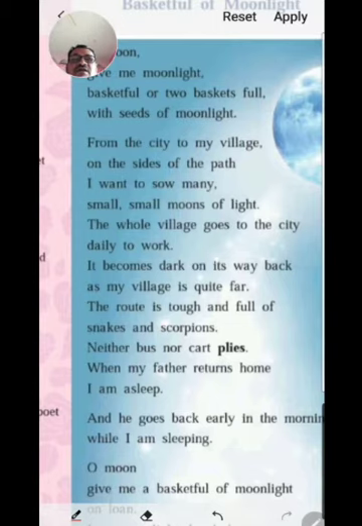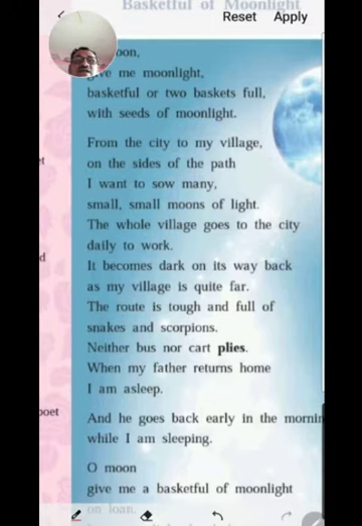When my father returns home, I am asleep. Now you see, the poet said, when the villagers return back to my village, at that time there is darkness. And in that darkness, the child fears that there are so many snakes and scorpions. So many serpentine creatures are there.